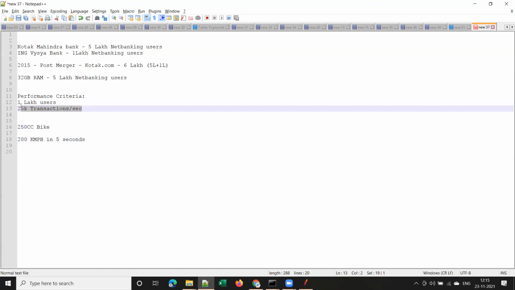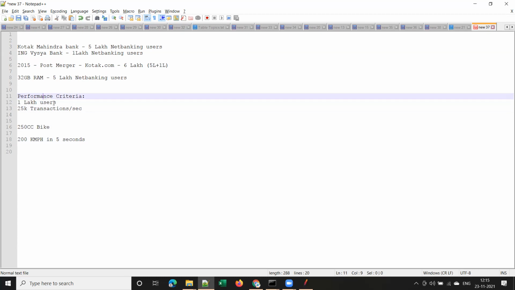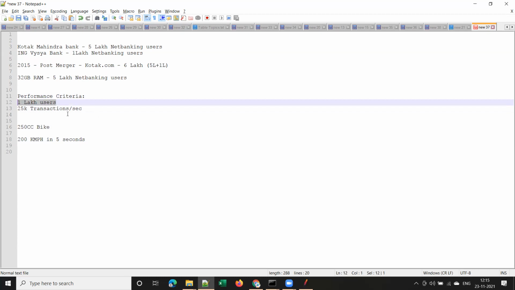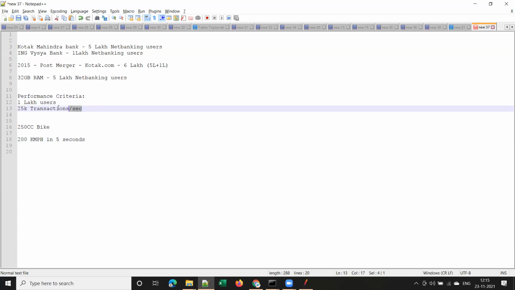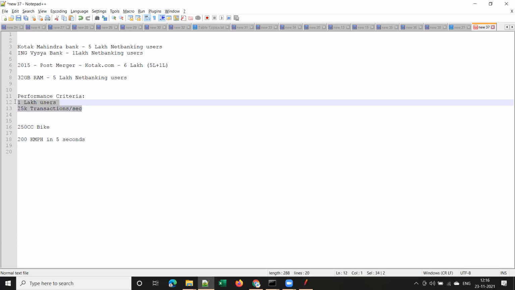In the same way, the performance criteria for software can be something like this: it should support 1 lakh users, or it should support 25,000 transactions per second, right? Now, can you easily relate to this? What does performance criteria mean?